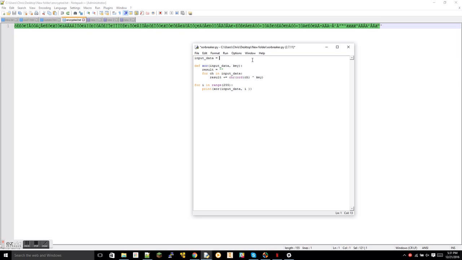Oh boy, why am I drawing a blank right now? I had this working a second ago. Open encrypted.txt.read. Looks like that's alright. Oh, we need to set that equal to string. That should work.